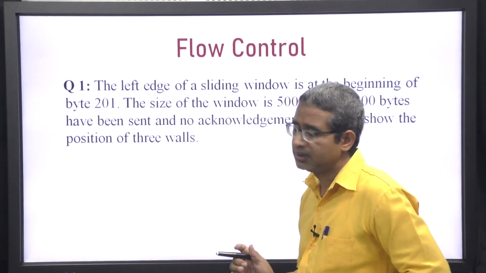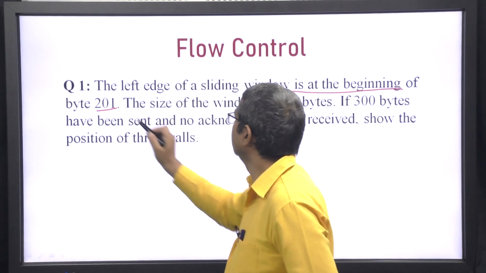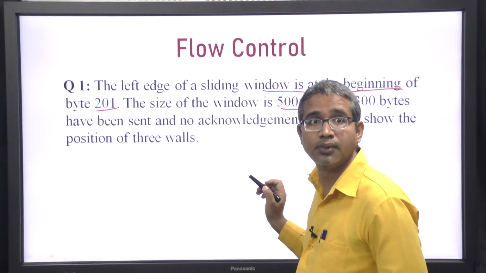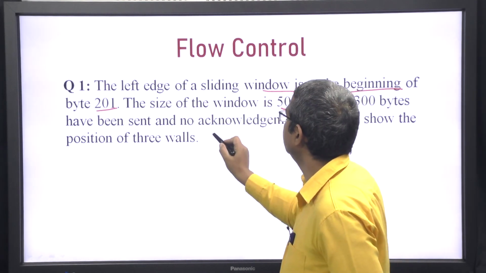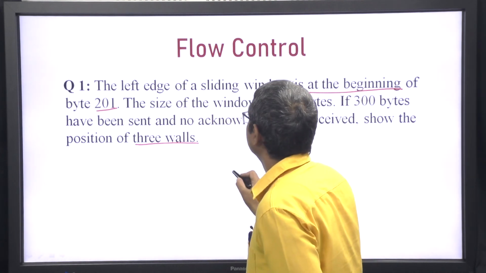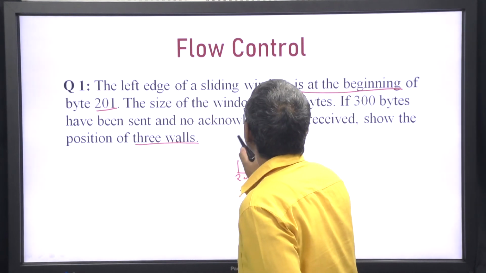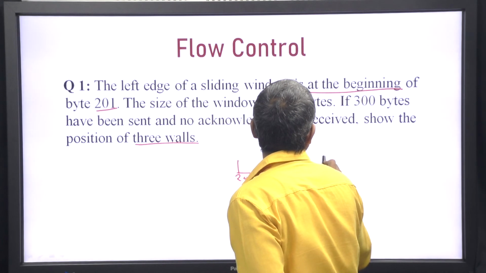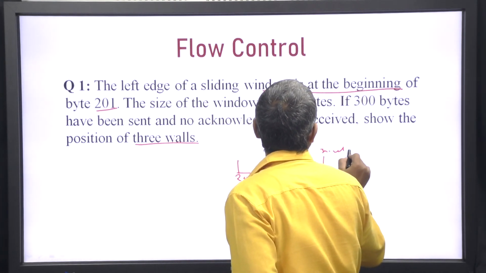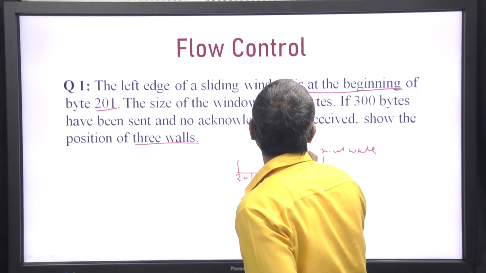There is a question. Suppose the left edge of the sliding window is at the beginning of byte 201, and the size of the window is 500 bytes. If 300 bytes have been sent and no acknowledgement received, what is the position of the 3 walls? Initially the position was 201 and the size of the window is 500 bytes, so 701 you can say is the third wall, and 300 bytes have been sent and no acknowledgement received.